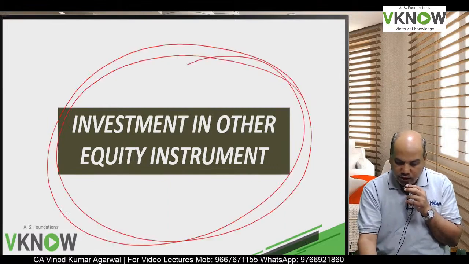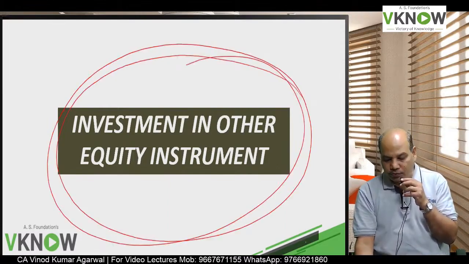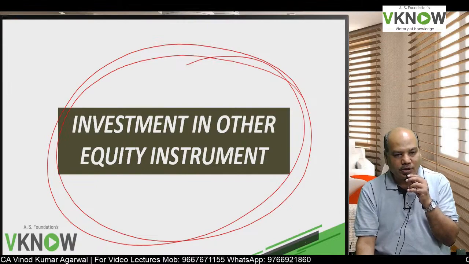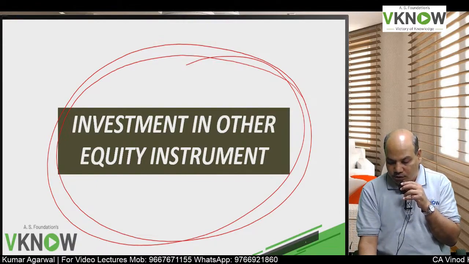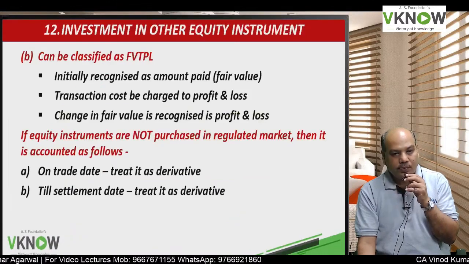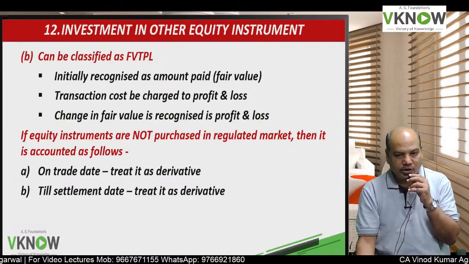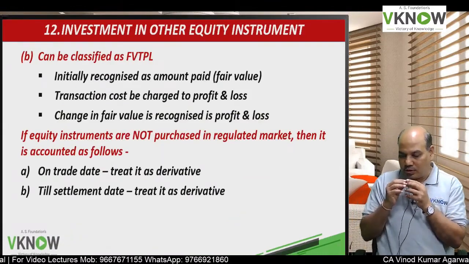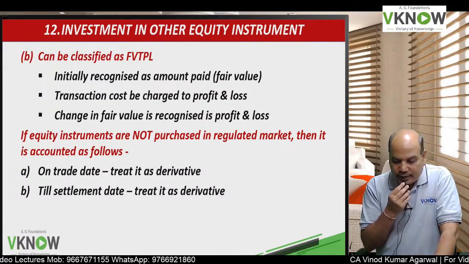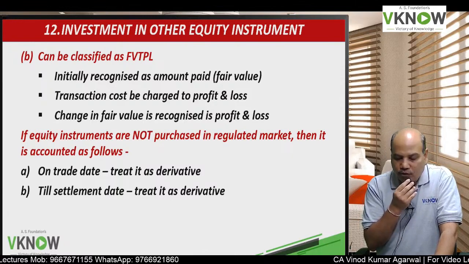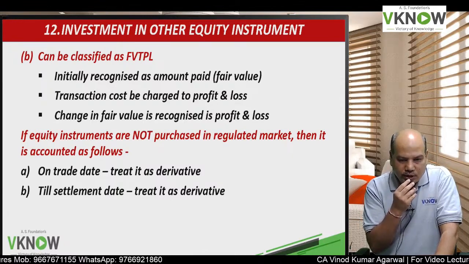Then investment in other equity instrument, that is which are not traded in the organized or conventional market, like you can acquire shares of some private company where there is no regulated or organized or conventional market. So what is the treatment for such other equity instrument?